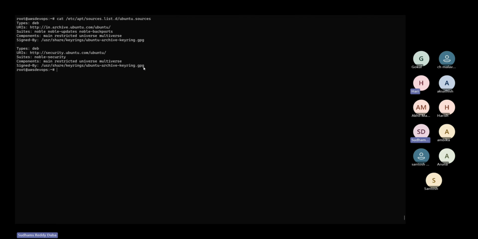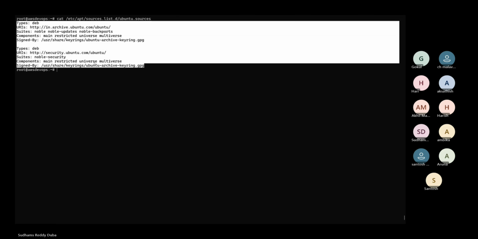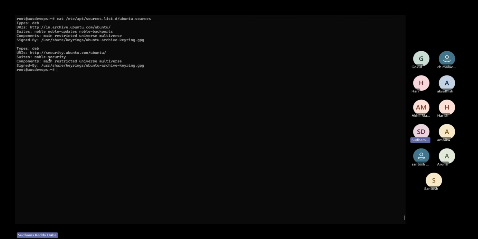So this particular step is a one-time task. You just have to provide your repository details. Nothing should be changed, because your location will never change. The suite and components, signed-by also will not change because it is a public repository. We are not purchasing any license key for that. This public repository will have a GPG key, and that GPG key will be there by default. If you are facing any trouble with that, then we have to troubleshoot and fix it.